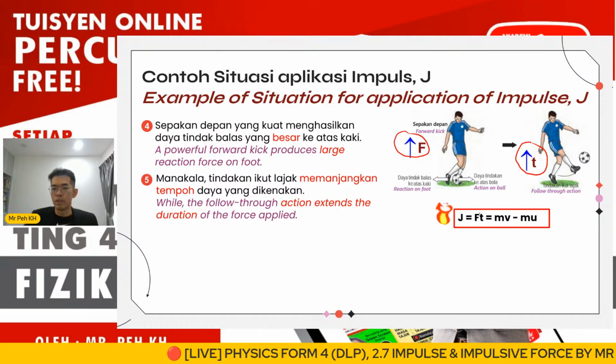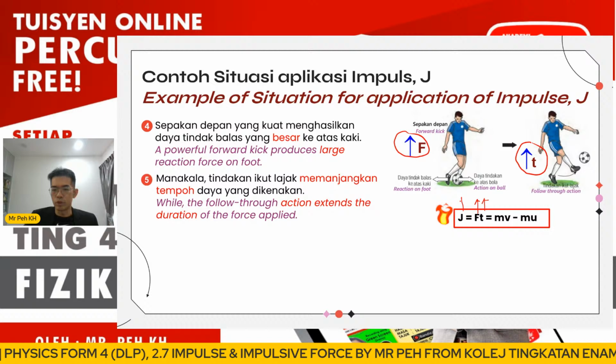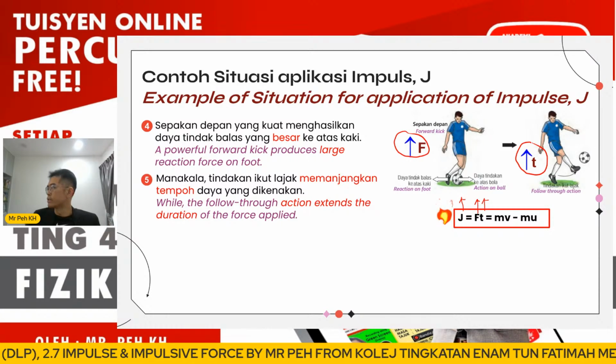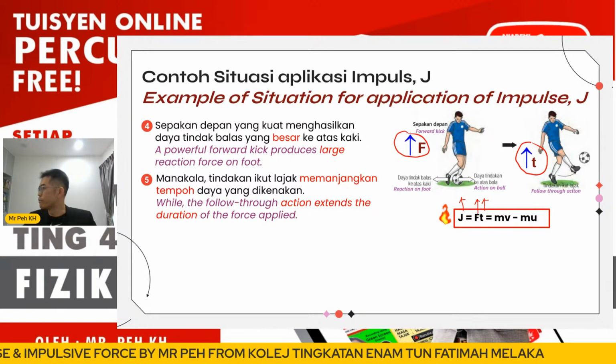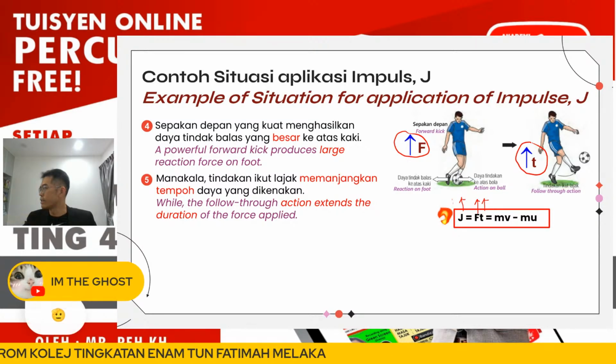So from this formula, if F increases and T increases, J, which represents the impulse, will be increased.